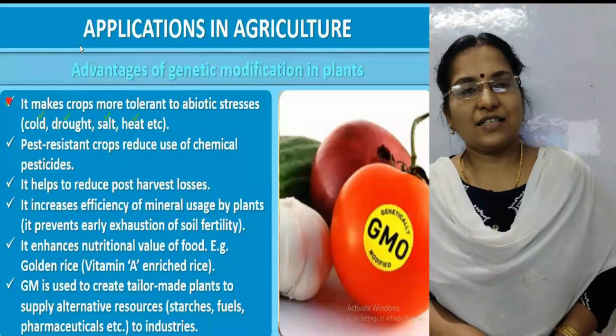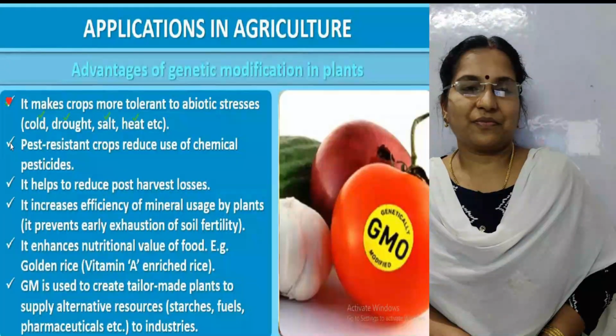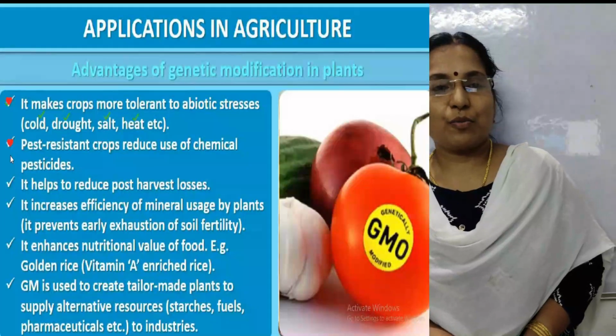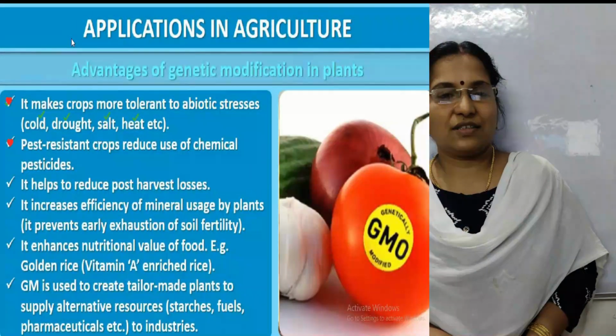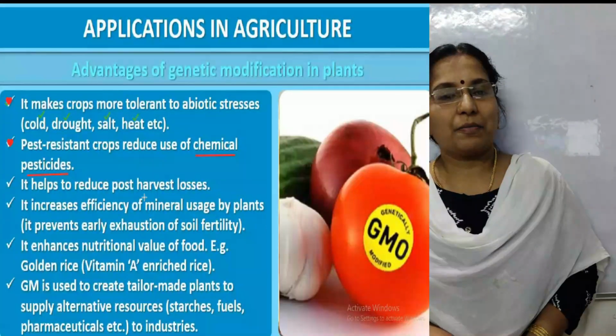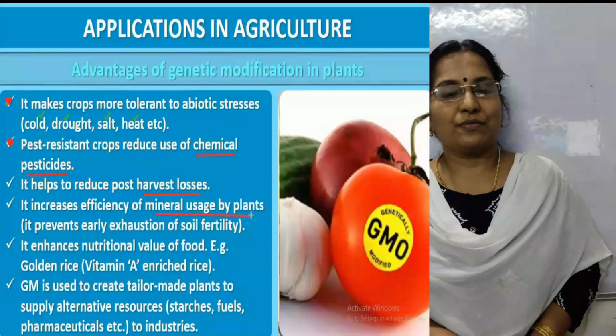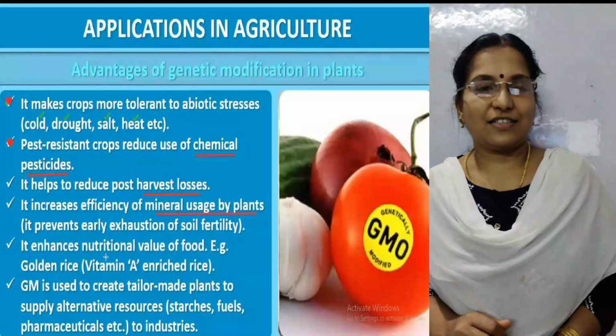Then pest resistant crops reduce use of chemical pesticides. It helps to reduce post harvest losses. It increases efficiency of mineral usage by plants. It enhances nutritional value of food. Example is golden rice.